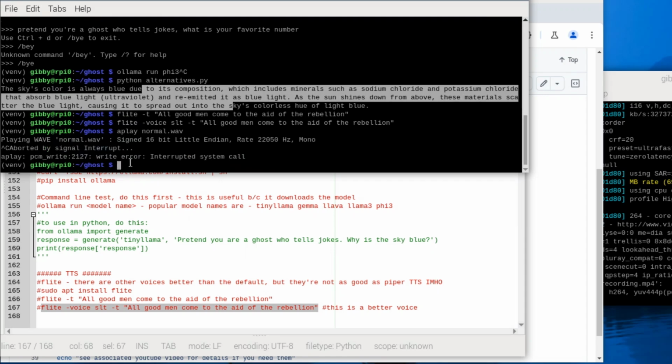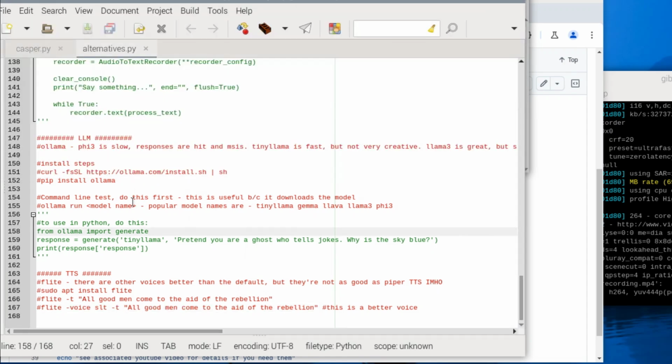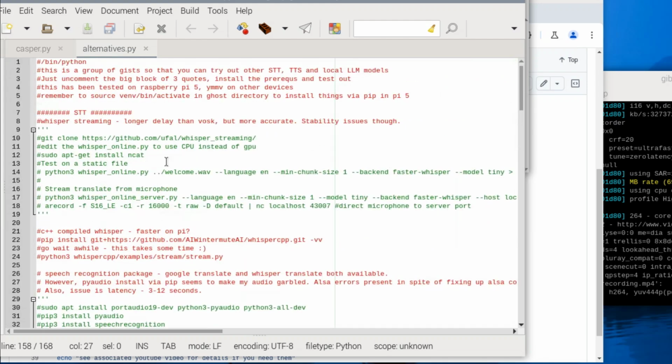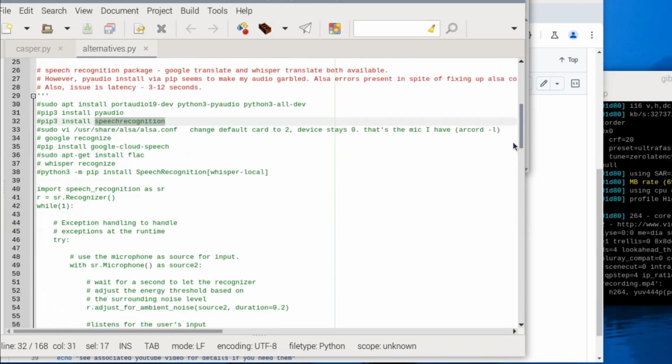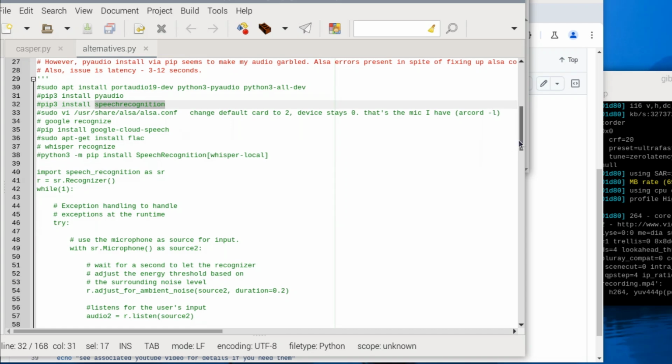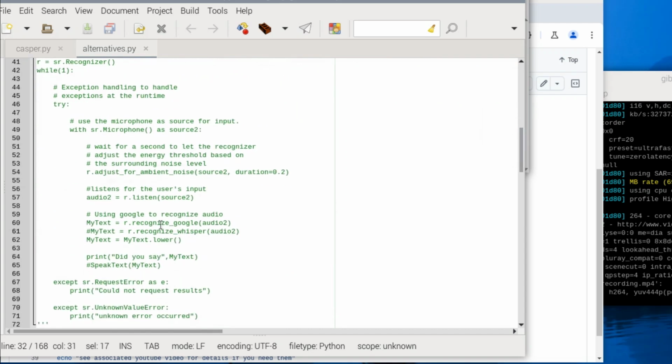It's 18. That's like a little bit more natural voice, and so when we're working with that, you get a more natural sounding output. Anyway, this alternatives.py is a useful thing. You can go through it. It's got gists for Whisper streaming, a C++ compiled Whisper, this package called speech recognition. This is like one of the most popular things out there for doing speech recognition, and it's got a whole bunch of plugins where you can change, if you look at the code in here that you would actually be running, this is doing Recognize Google or Recognize Whisper, and there are other options. You can plug in whatever kind of library you want into this thing.